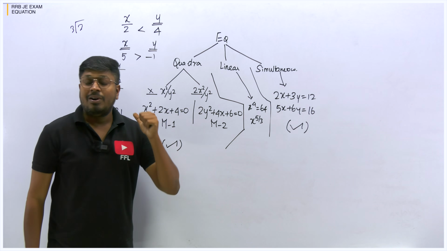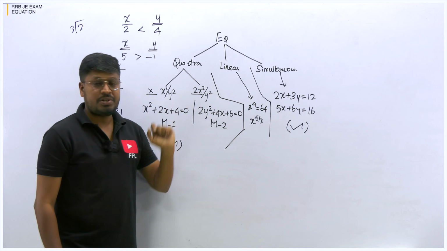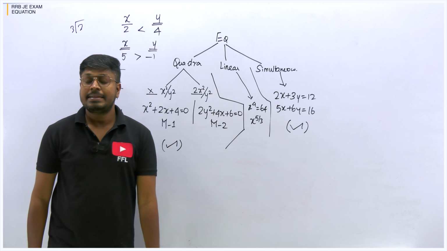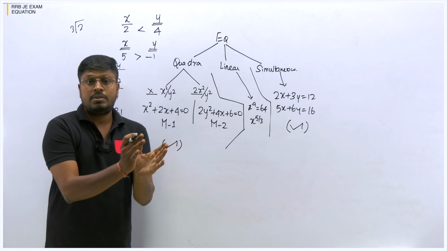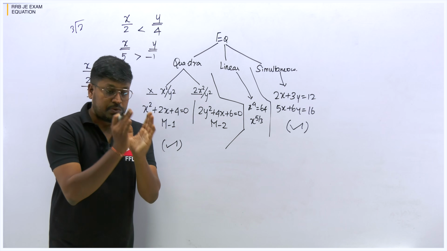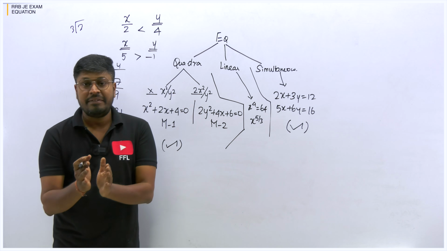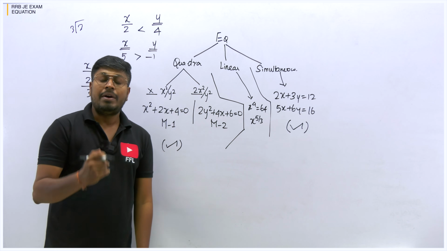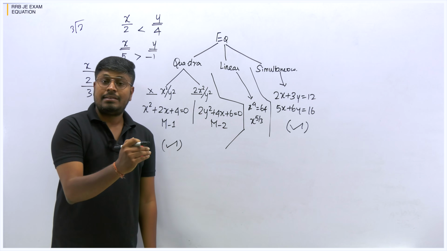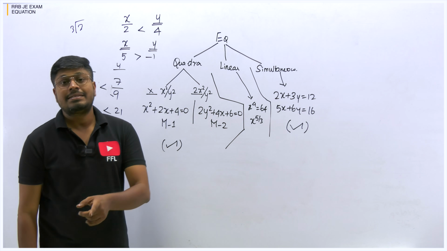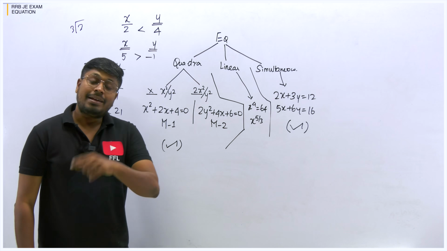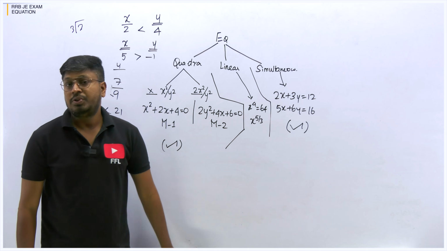So I have told you all these shortcuts in the equation topic itself. In lesson number 1 itself, I have explained all these things: how to find the roots. After finding the roots, you have to compare all the x values with the y values. And after comparing, you have to check in which cases the answer is "relationship cannot be established", and in which cases x is greater than y, less than y, greater than or equal to y, or less than or equal to y, right?